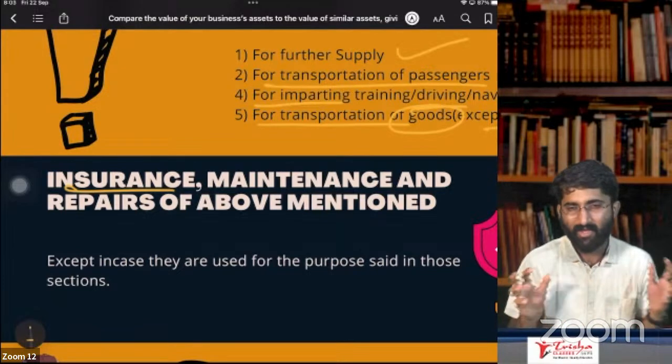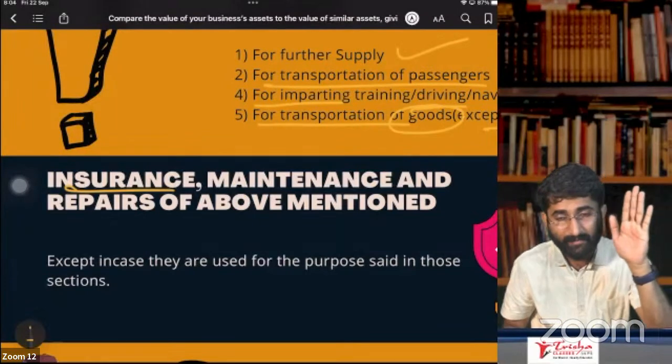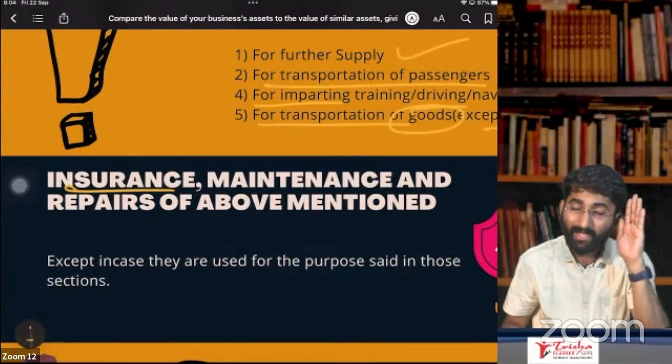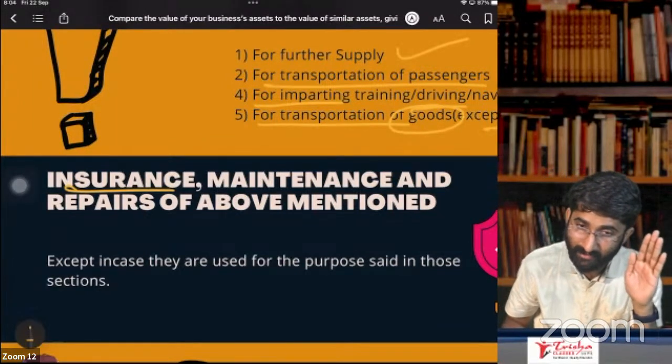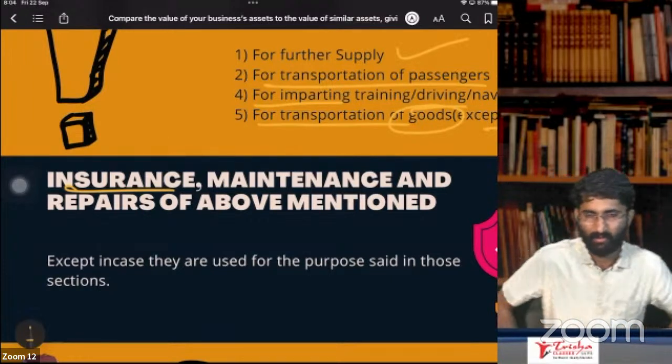अगर if you are getting ITC for the vehicle, so vehicle पे आपको ITC मिलेगा, then you get ITC even for insurance. आपको insurance पे भी ITC तो मिलेगा. So this is पक्की है बात.